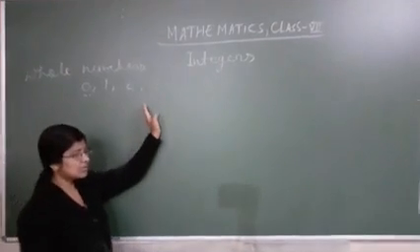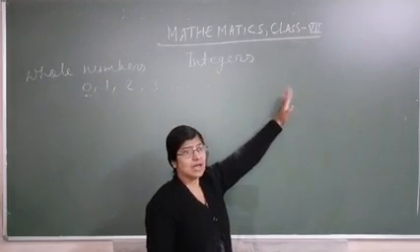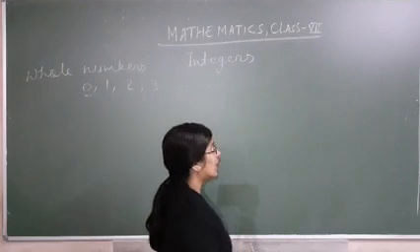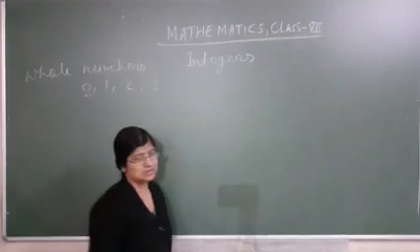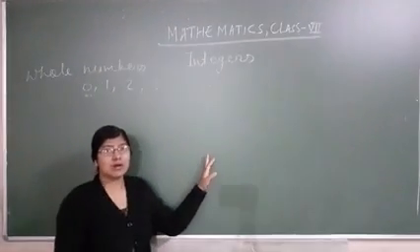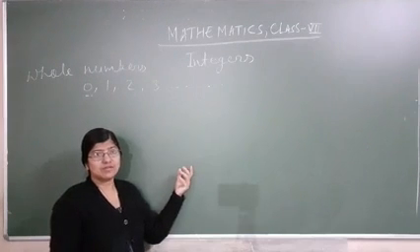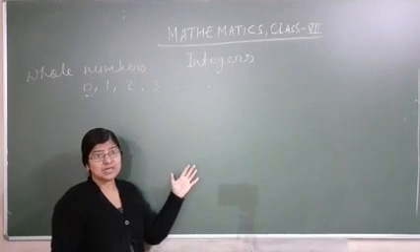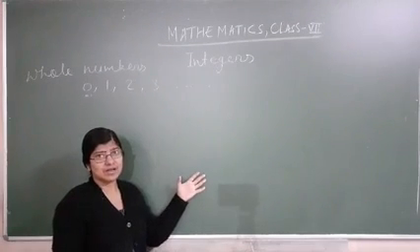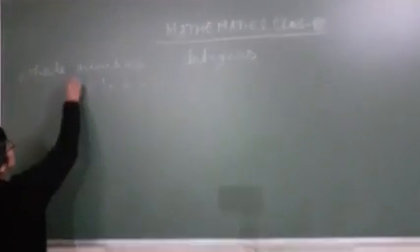If you start writing numbers, it will not end anywhere, so we can't tell what the largest whole number will be. So we can say the largest whole number is not defined. The smallest whole number is 0.